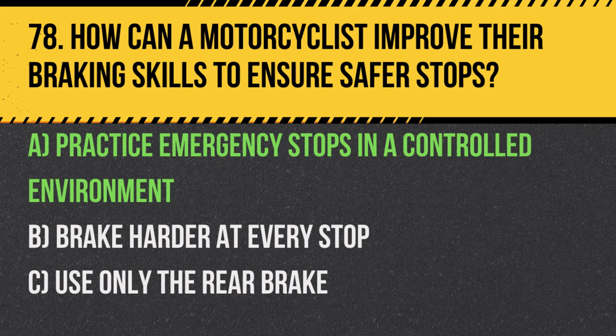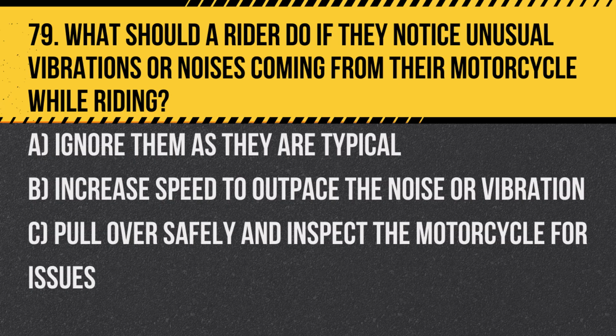situations. Question 79. What should a rider do if they notice unusual vibrations or noises coming from their motorcycle while riding? A. Ignore them as they are typical. B. Increase speed to outpace the noise or vibration. C. Pull over safely and inspect the motorcycle for issues.